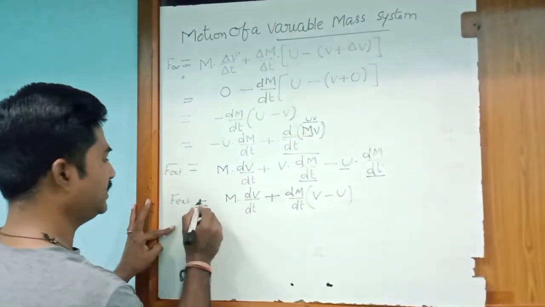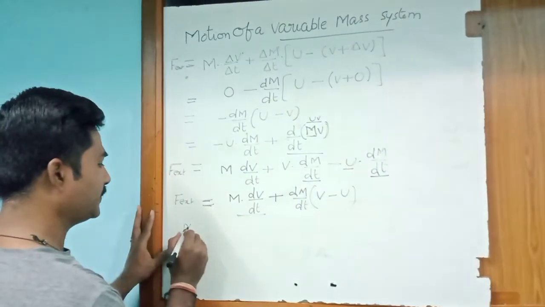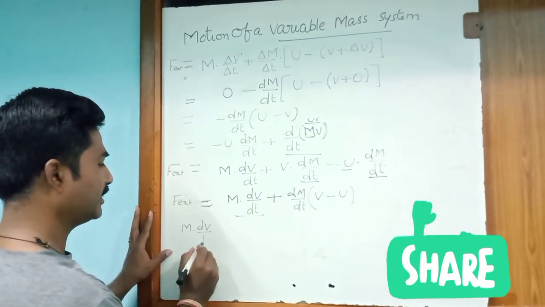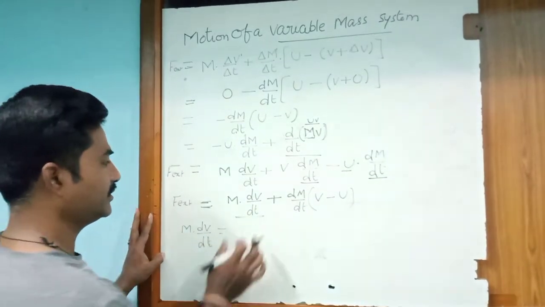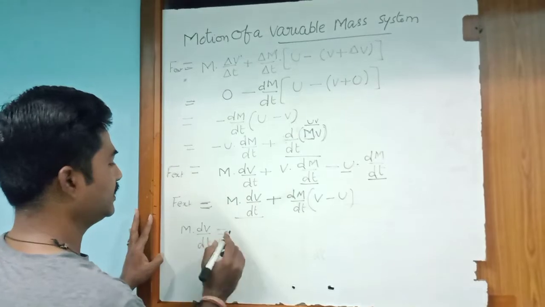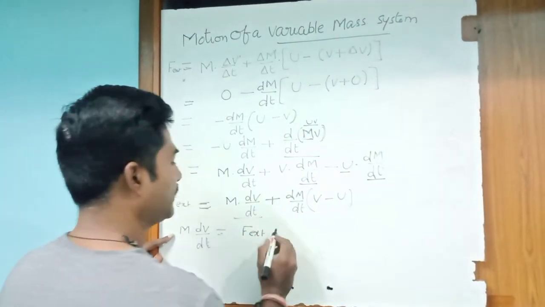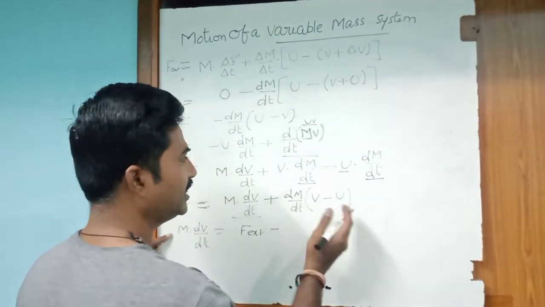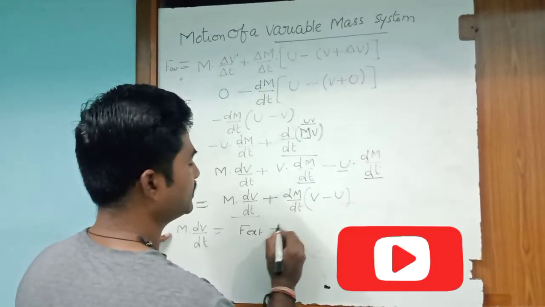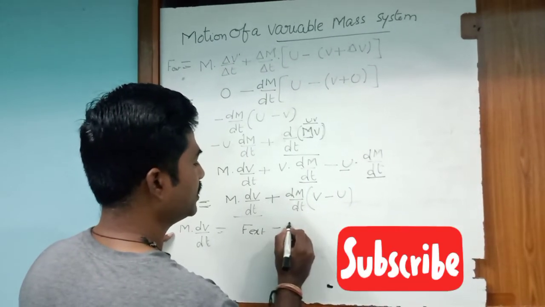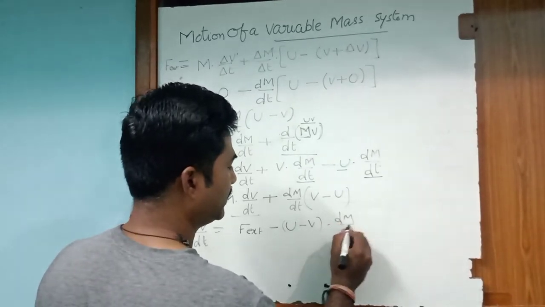So m into dv by dt is equal to, taking this to the other side, F external minus (v minus u) into dm by dt.